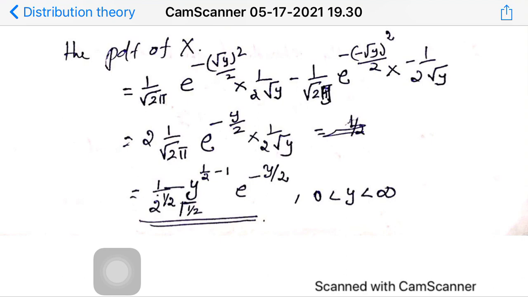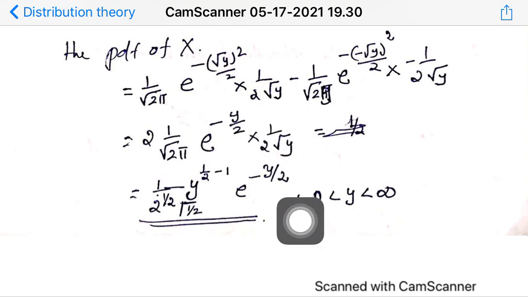Surprisingly, it is a gamma distribution with alpha equal to 1 by 2 and beta equal to 2. You know what the PDF of the gamma distribution was? You just recall, it is equal to 1 divided by gamma alpha, beta to the power of alpha, x to the power of alpha minus 1, e to the power of minus x by beta, in the range 0 to infinity. Here the only thing is that I am using the letter y.